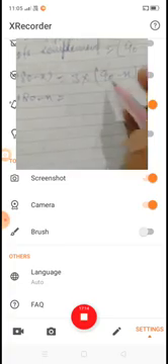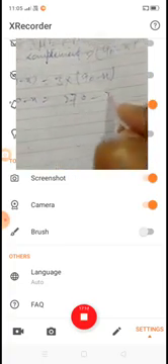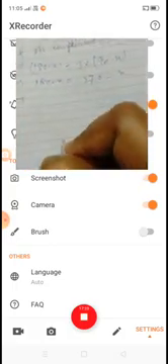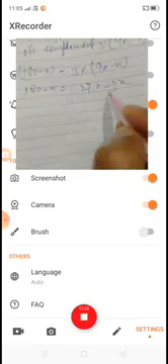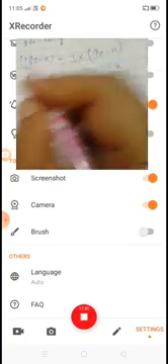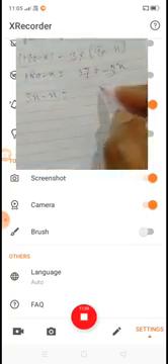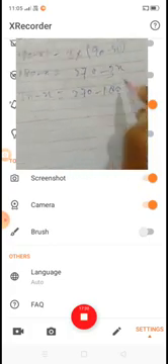180 minus x is equal to 270 minus 3x. Here we transfer the minus 3x to that side, so plus 3x minus x is equal to 270 minus 180.